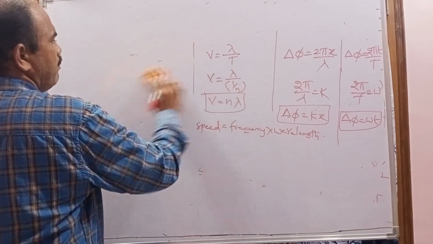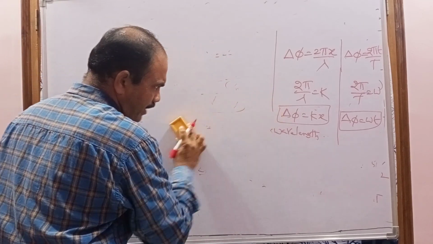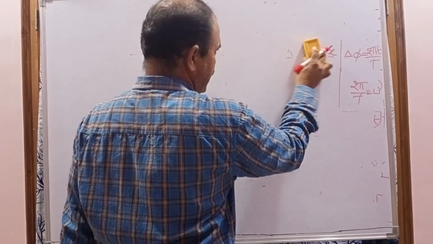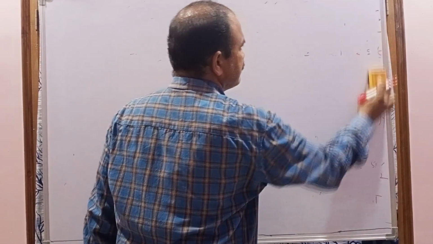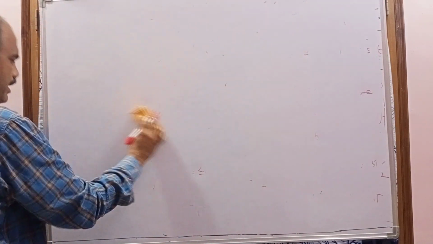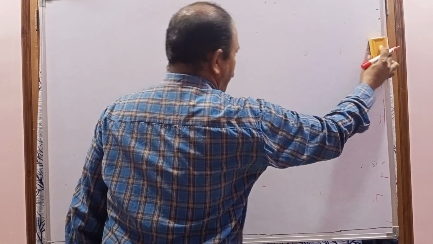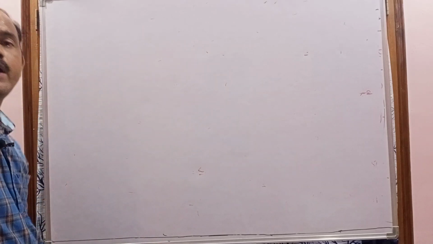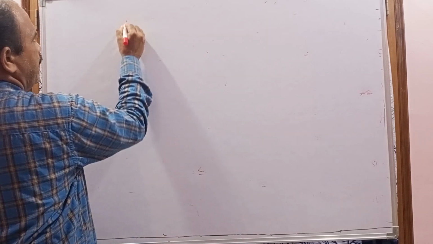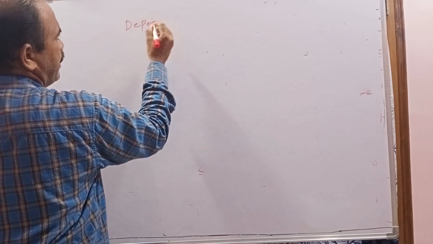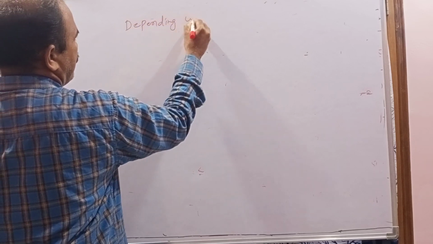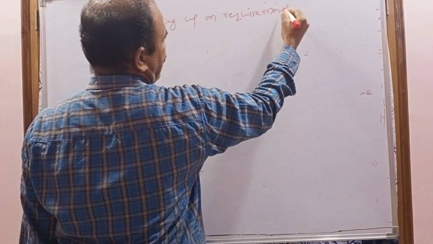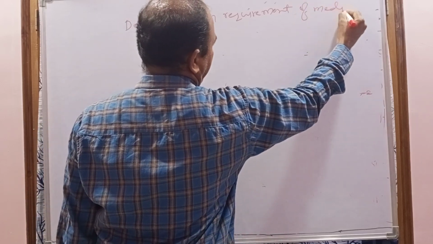So far, what did you learn? You learned what a wave is and the characteristics of the wave. Next I am going to teach about the different types of waves, depending upon some conditions. Depending upon the requirement of the medium.